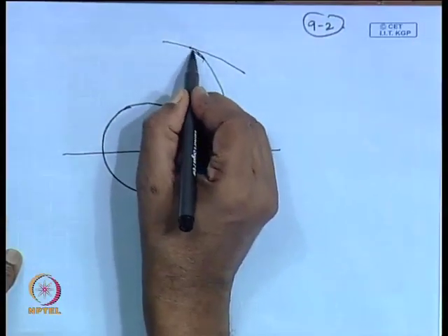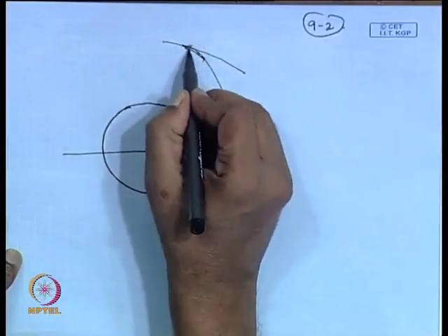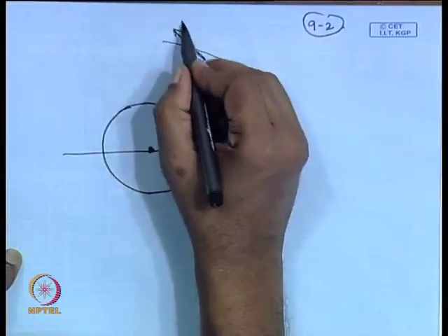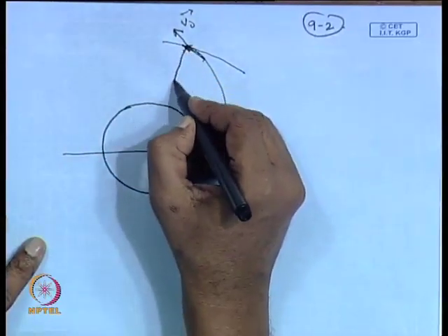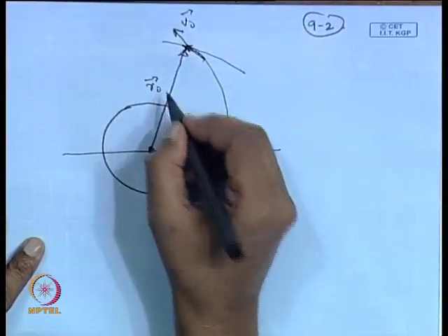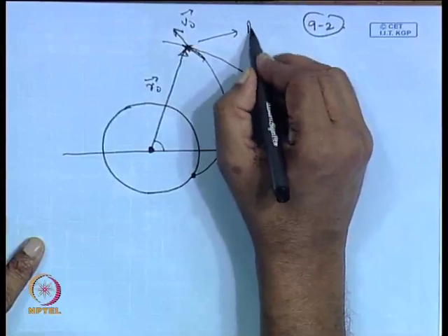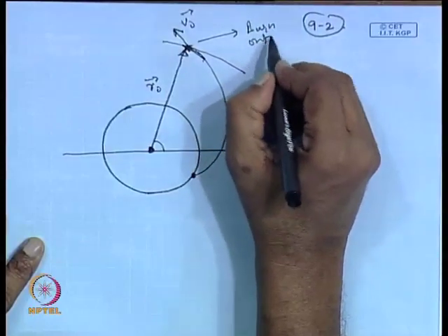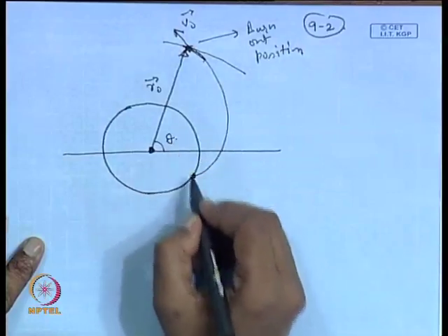Here the rocket will come and inject it into the orbit with a certain velocity v 0. We draw a radius vector from this point to this point. This is r 0, the radius vector at burnout, so this is your burnout position. This is the angle theta.